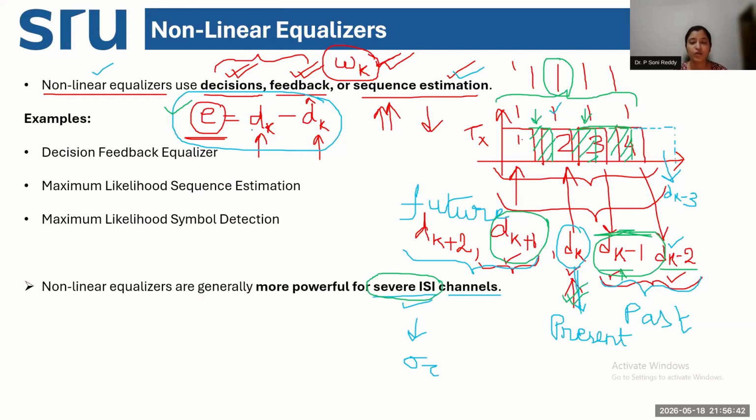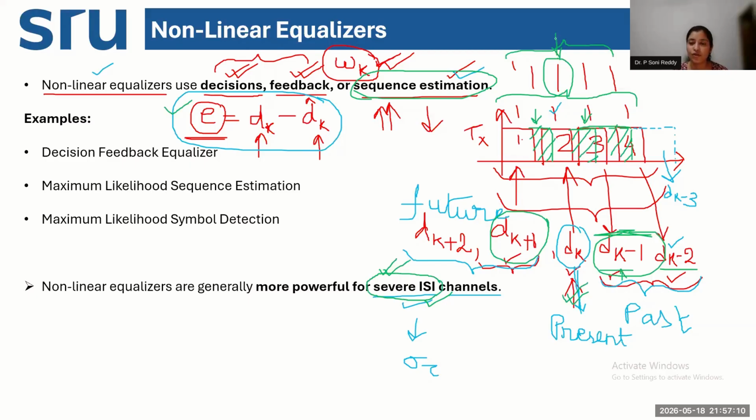Why? Because when I'm doing one symbol, I'm focusing only on the current symbol being transmitted. But in scenarios where the channel has severe interference, sequence estimation will help the equalizer understand the amount of error caused by all the symbols in the transmit.